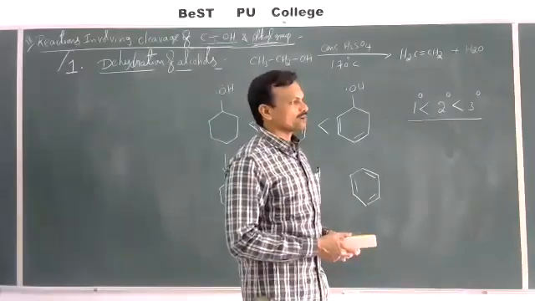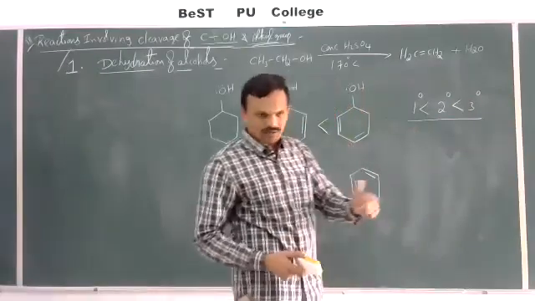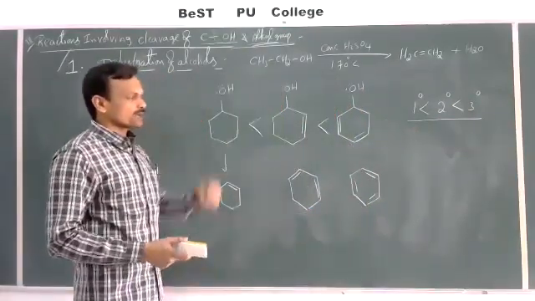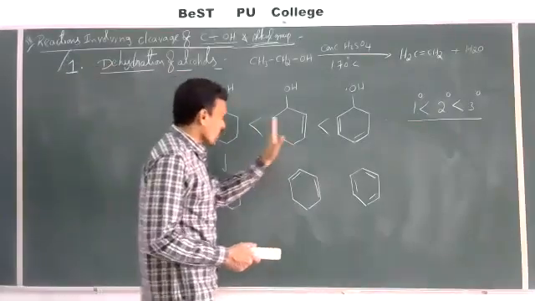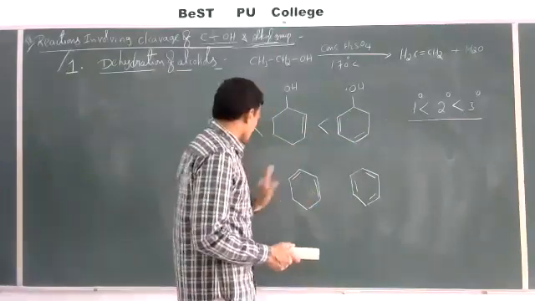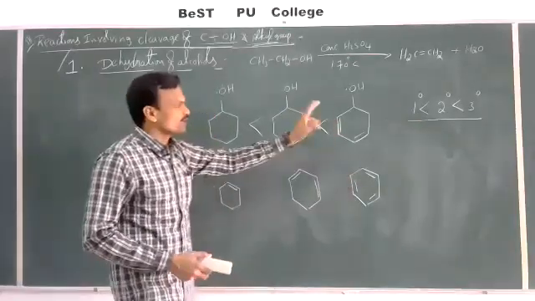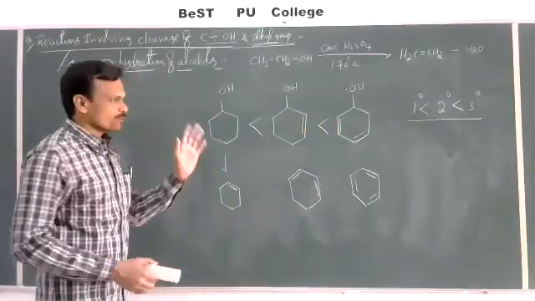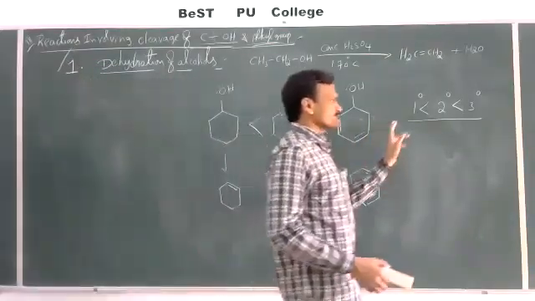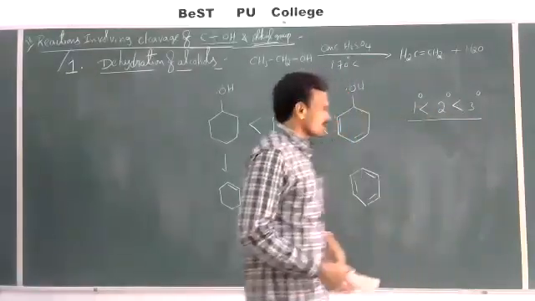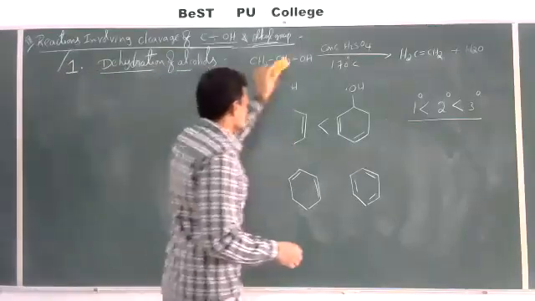What is the order of stability of carbocations? Primary less than secondary less than tertiary. So the order of reactivity of alcohols is also the same: primary less than secondary less than tertiary. Also, more conjugated alkenes are formed as the major products, and those undergo dehydration readily. If you are comparing different types of alcohols, primary, secondary, and tertiary, the order of dehydration is primary less than secondary less than tertiary. This is the order of reactivity for alcohols. And one more condition here.